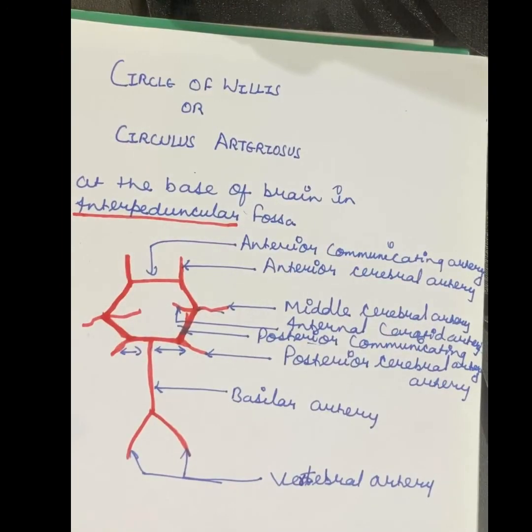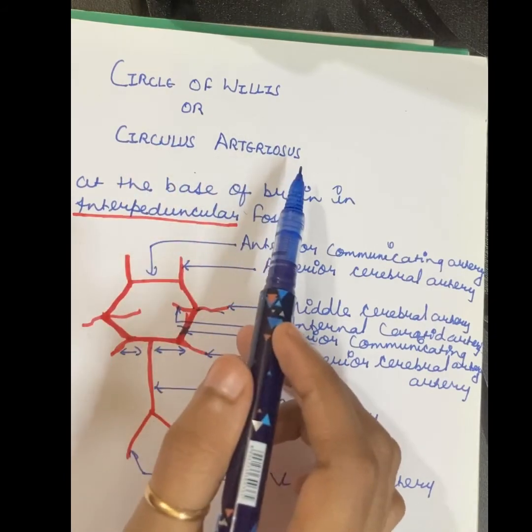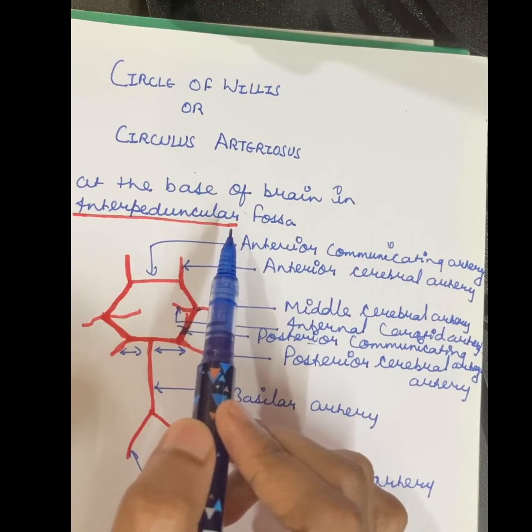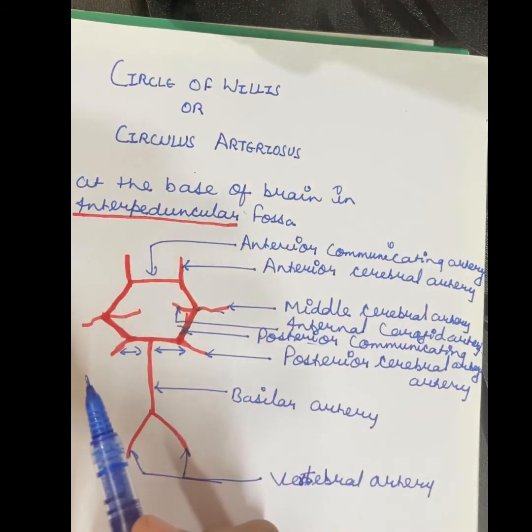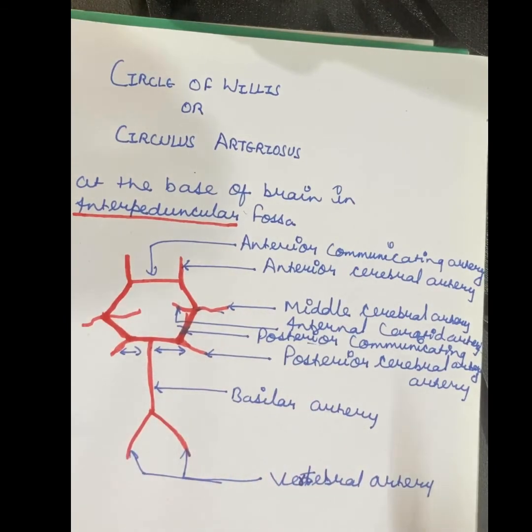On summarizing, we can say that circle of Willis is also known as Circulus Arteriosus. It is situated at the base of the brain in the interpeduncular fossa. Here, the total arterial supply of the brain is formed by internal carotid artery and the vertebral artery. I have already made a video on internal carotid artery and their branches. You can check it out there.